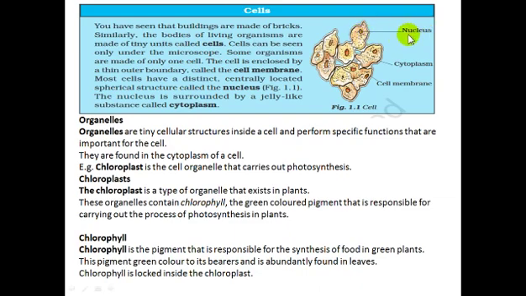So this is a rough structure. Here I have shown you that a cell has three main parts: nucleus, cytoplasm, and cell membrane. The cytoplasm is a jelly-like fluid surrounding the nucleus. The cell is enclosed by a thin outer boundary called the cell membrane. Most cells have a distinct, centrally located spherical structure called the nucleus. Sometimes it is not distinct and we are not able to see the nucleus, but yes, the nucleus is present in every cell. The nucleus is surrounded by a jelly-like substance called cytoplasm.